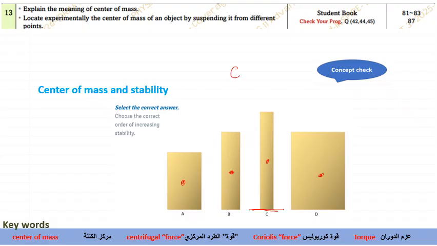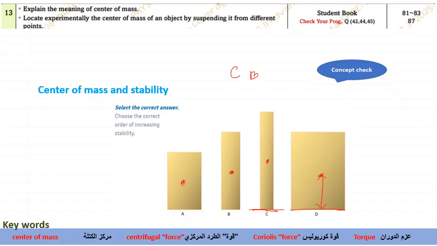Okay. Now, what about B? B is comparatively more stable than C. Now what about A and D? The center of mass is a little away from the ground, but still this is more stable. You know why? Because the base length also matters a lot in connection with stability. If the area of contact or the base length is more, then the stability also will be more.